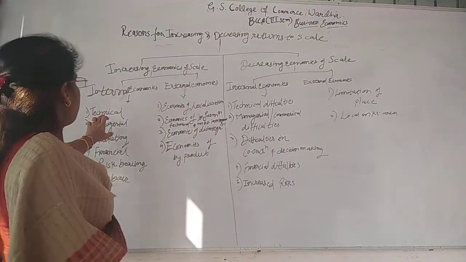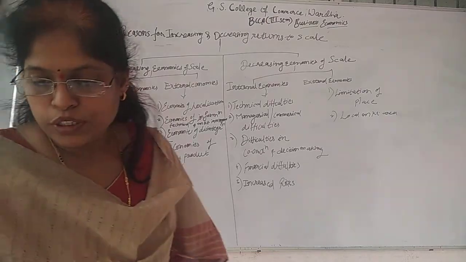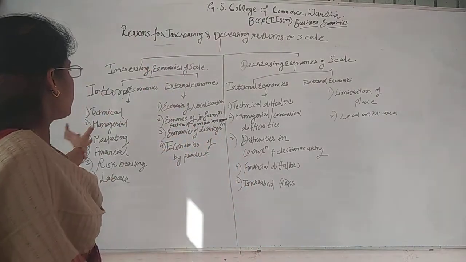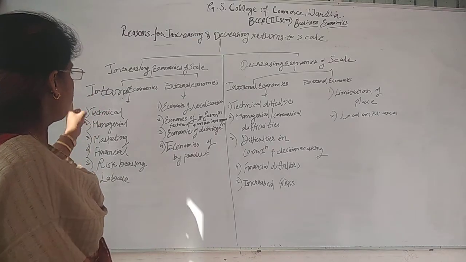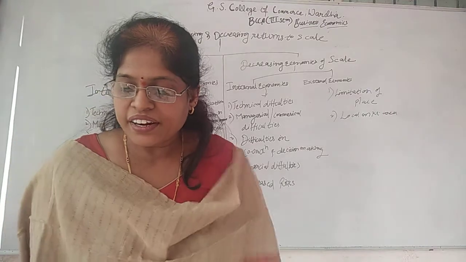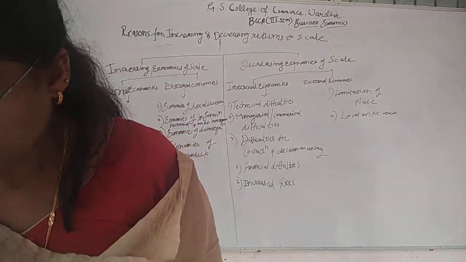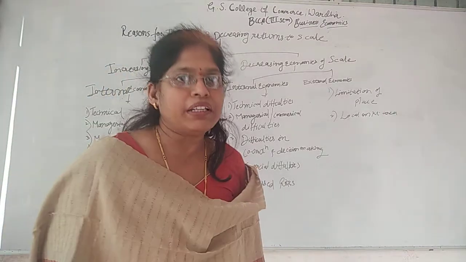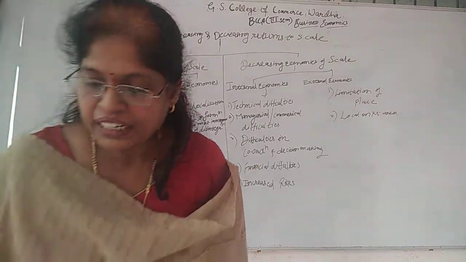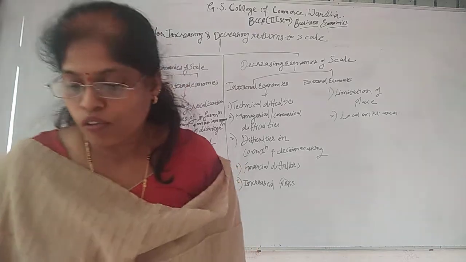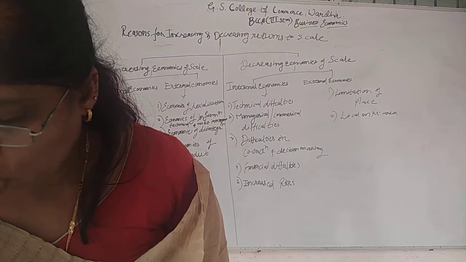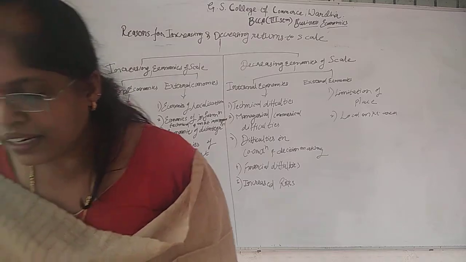So the technical factor, the very first point of internal economies of scale, is technical economies. Now technical economies means reduction in the production cost with the use of improved methods and techniques to produce the goods. Technical economies is a result of greater efficiency of capital goods with the advanced techniques employed